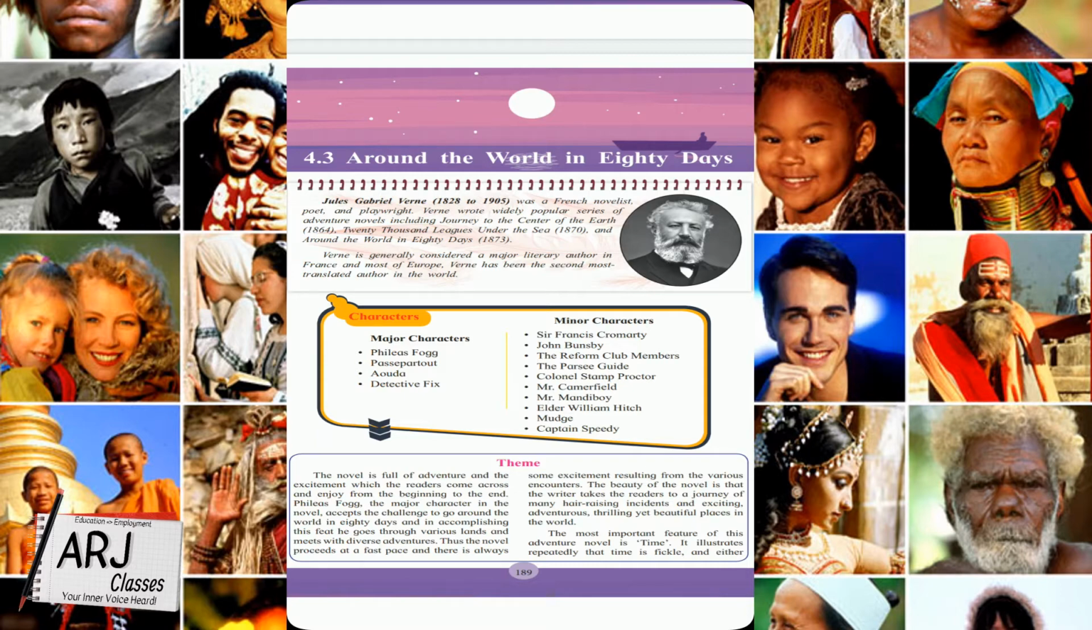Okay, so let's see. Phileas Fogg, the major character in the novel, accepts the challenge to go around the world in 80 days. So what is given? Phileas Fogg. We saw in the major characters list that Phileas Fogg is one of the major characters. So Phileas Fogg, the major character in the novel, accepts the challenge to go around the world in 80 days.